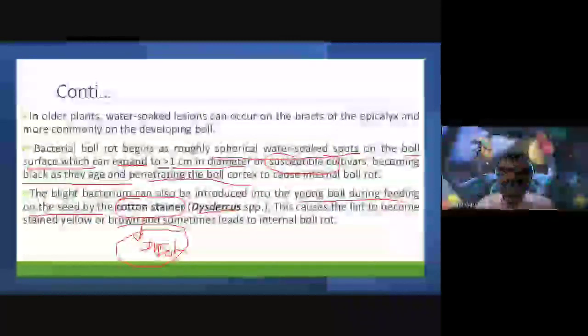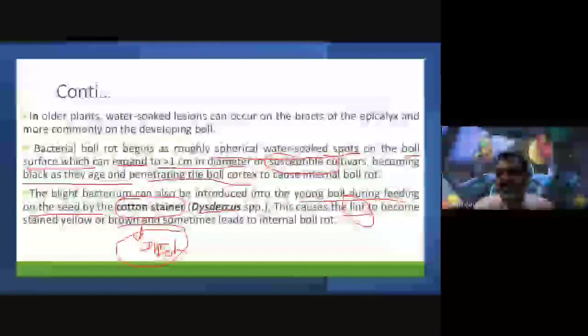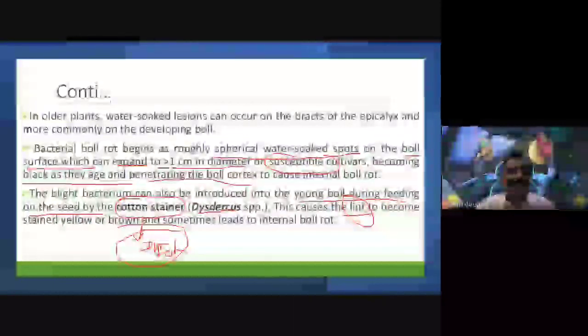So this affects the lint. Lint. Have you ever heard this term? Lint. Anybody?